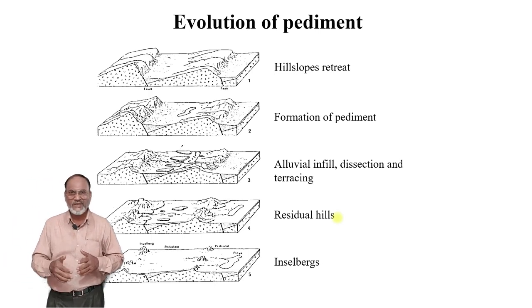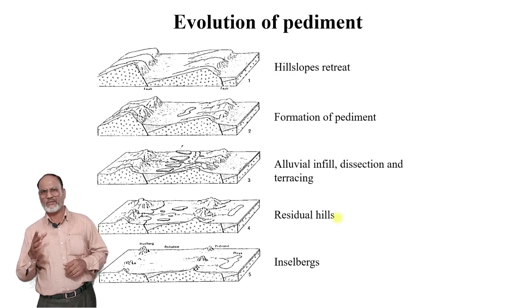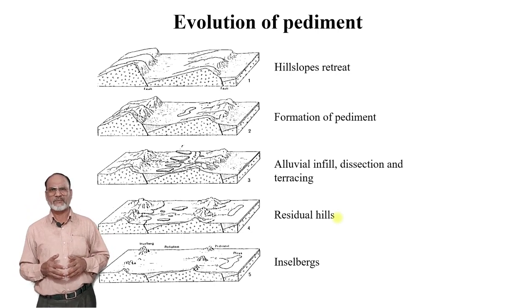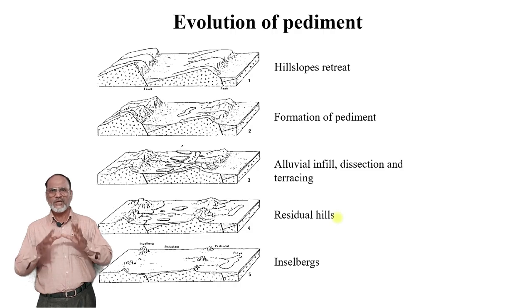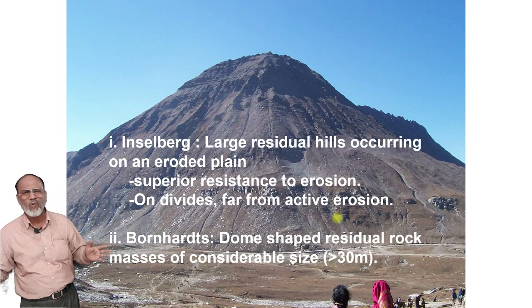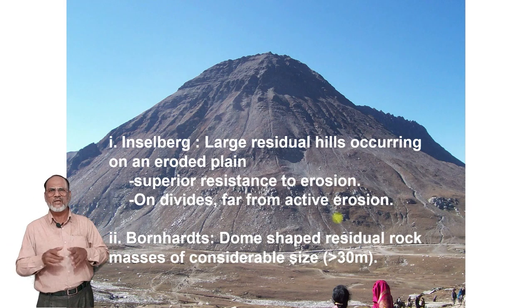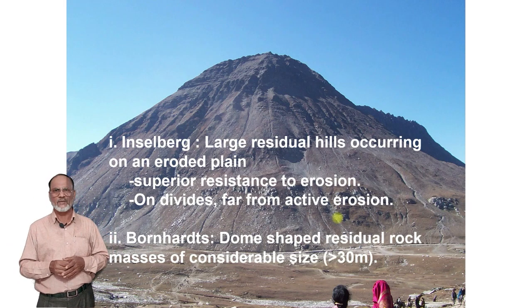So in the next slide we will see the best example of the inselberg. Look at the hill here. This hill is an inselberg, we can say. It is a mound that has developed. How has it developed? Actually, when the covering of all the sediments and other material has been removed, a hillock has remained there. That is called the inselberg.